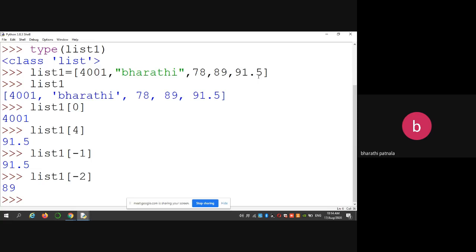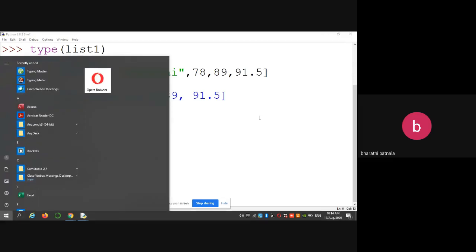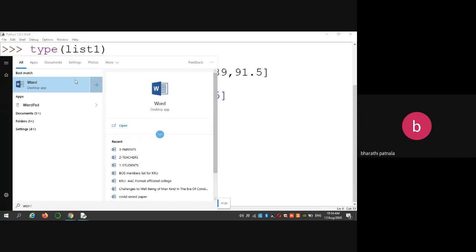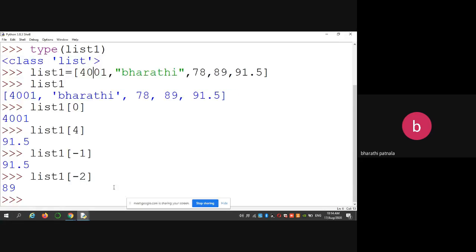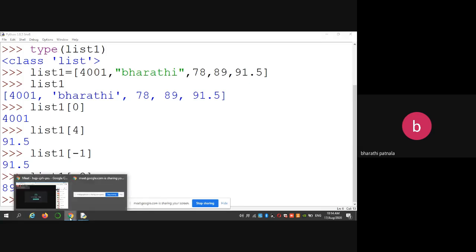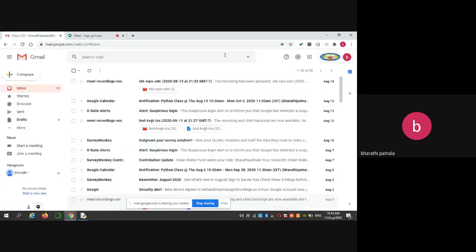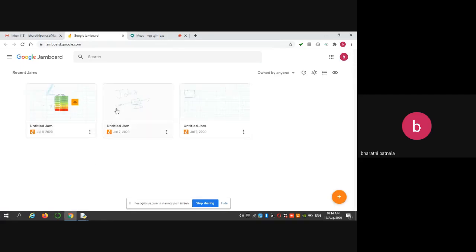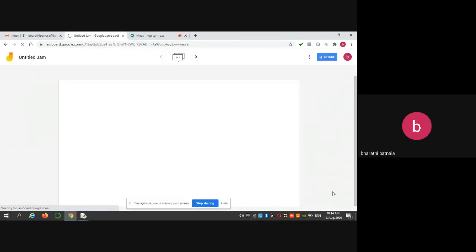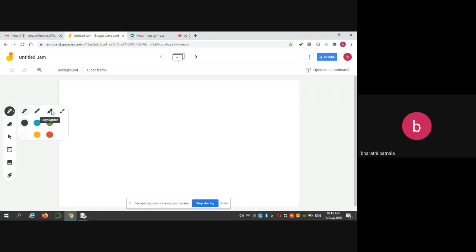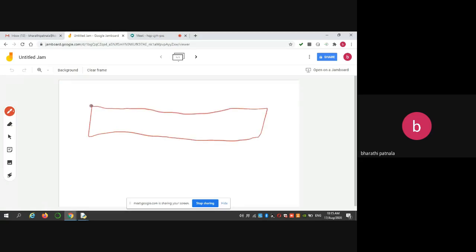The negative indexing is -1, -2, -3, -4, -5. So this is like a memory indexing.